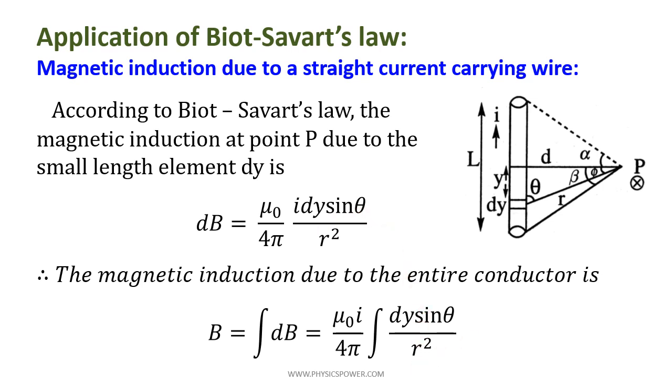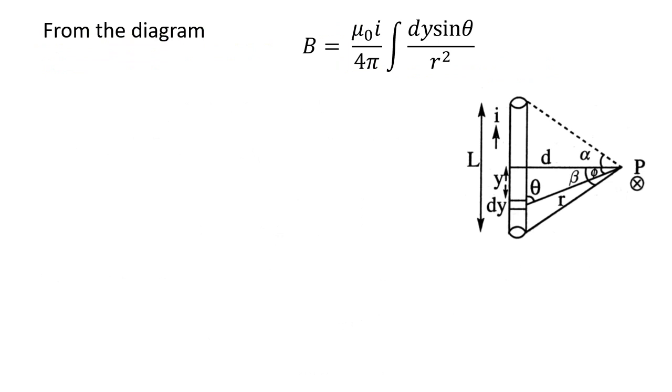Further, from the diagram we can consider tan phi. Here is one triangle, I am showing it with the laser pointer. In this triangle, tan phi equals opposite side by adjacent side, nothing but y by d. From this we can write y equals d tan phi. Here the dy small element is there; to analyze the dy element I consider y from the diagram.